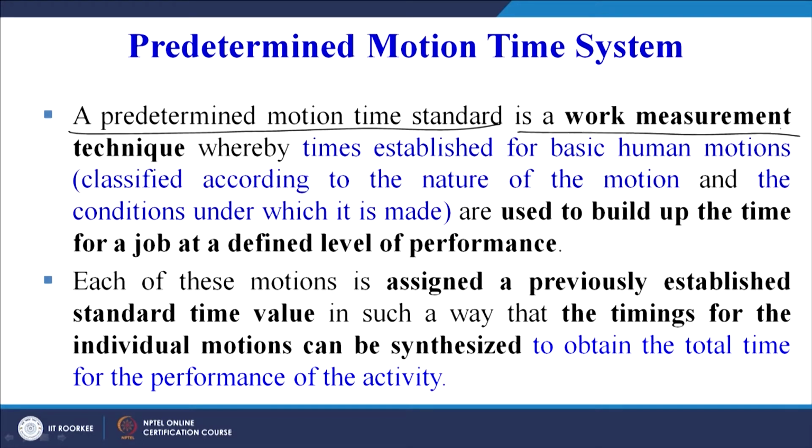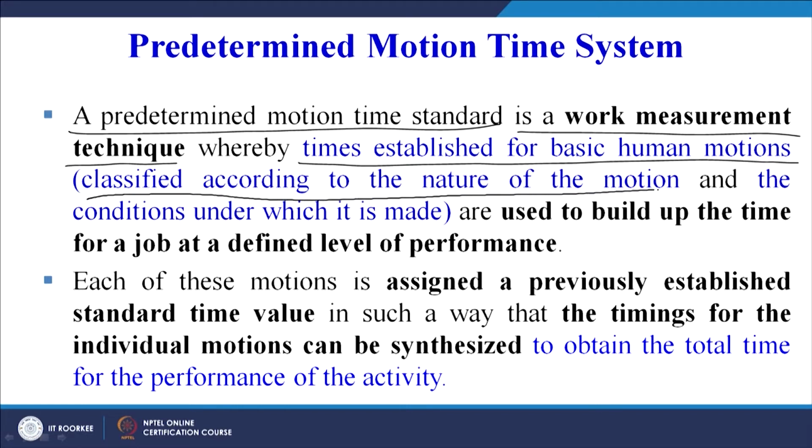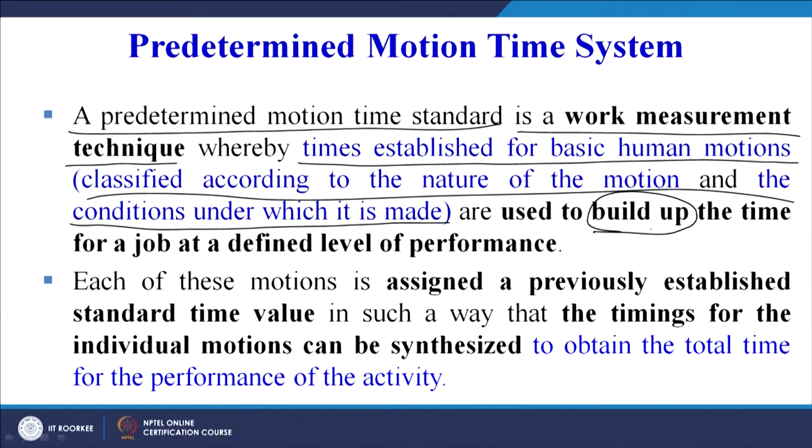Now a predetermined time standard or the predetermined motion time standard is a work measurement technique whereby times established for basic human motions, classified according to the nature of the motion and the conditions under which it is made, are used to build up the time for a job at a defined level of performance. So an important point is that already there is time established for basic human motions.